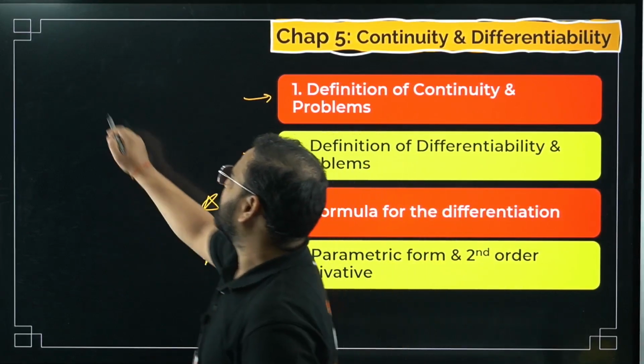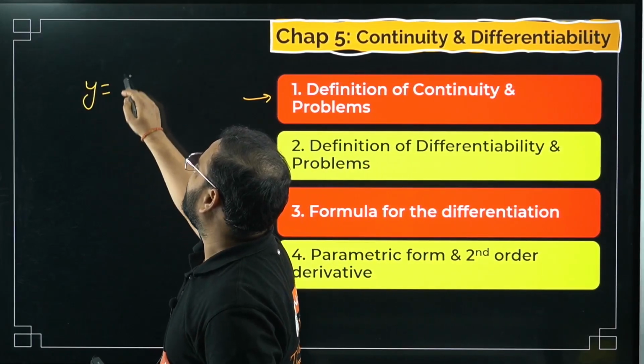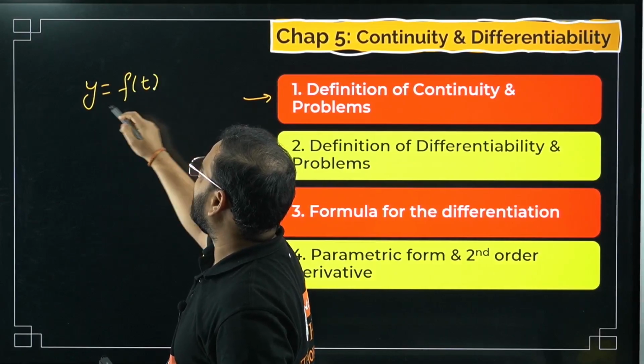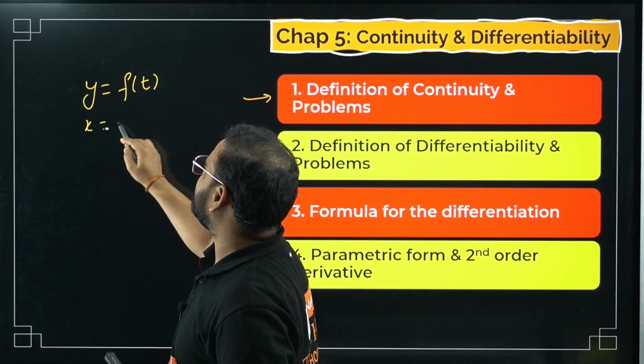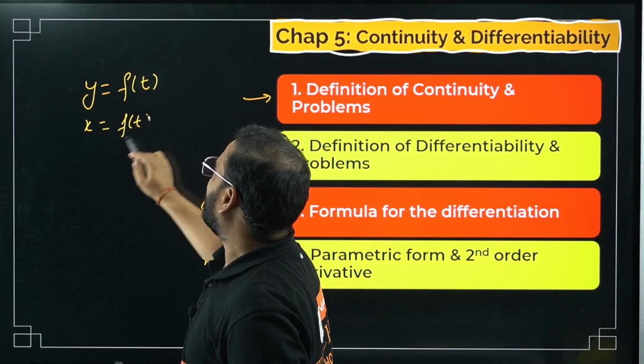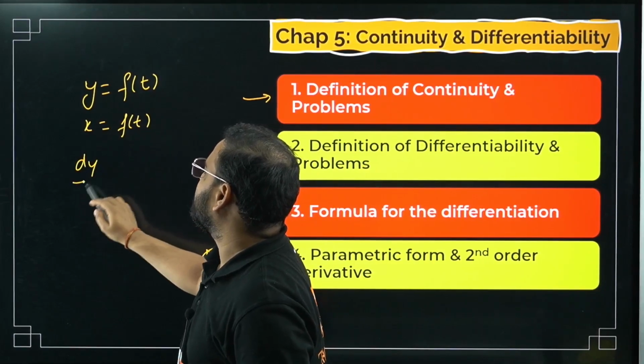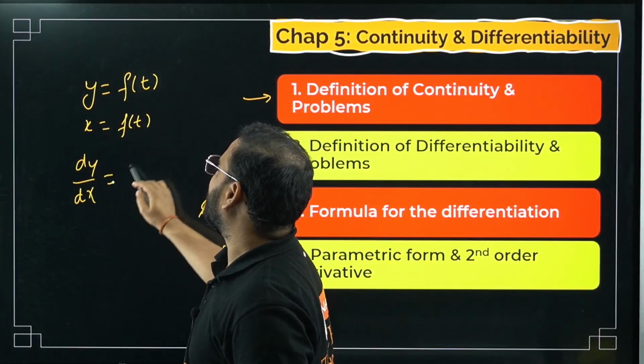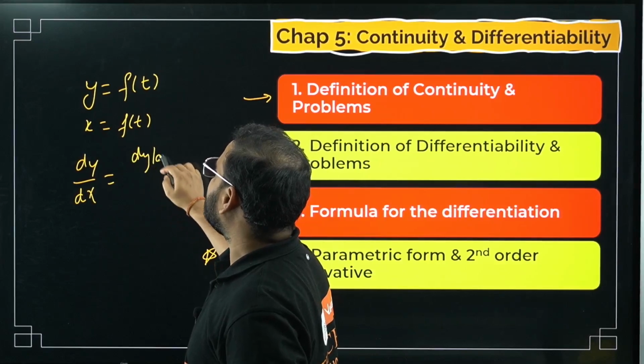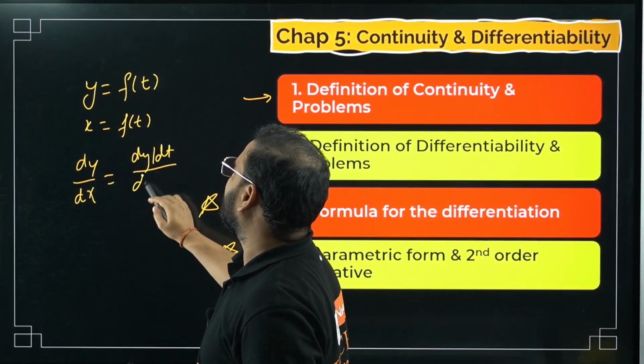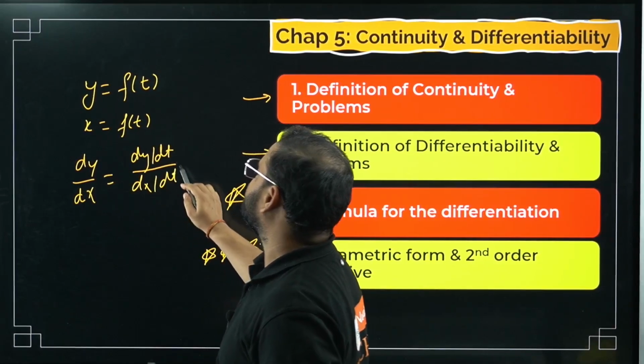Now, let's say the function y is given in the form of f of t and x is also given in terms of f of t. What they ask you is dy by dx. So what you do is find dy by dt divided by dx by dt.